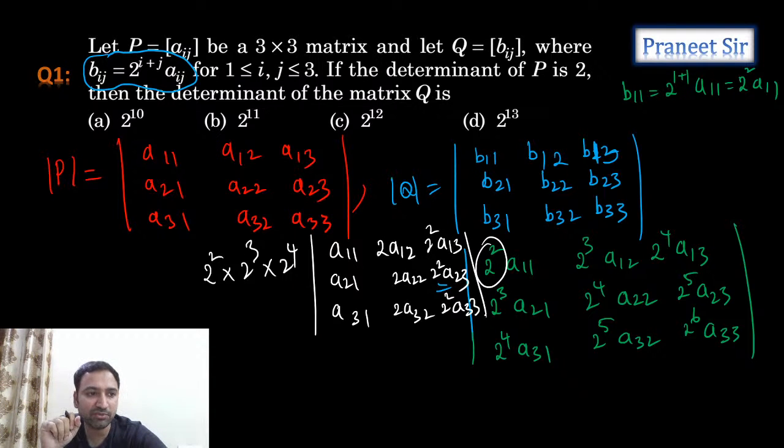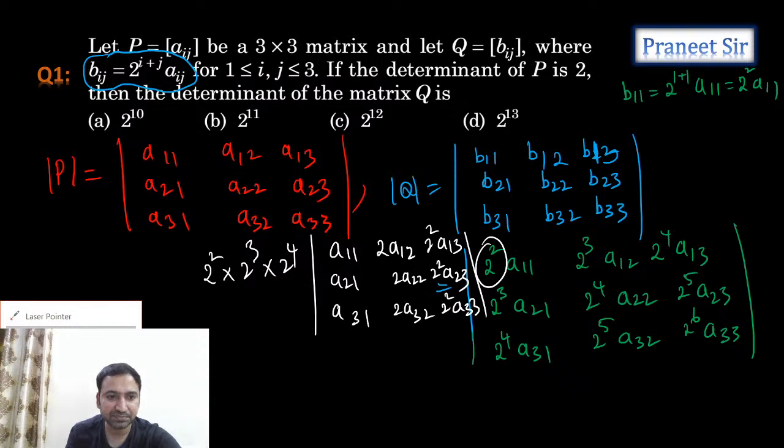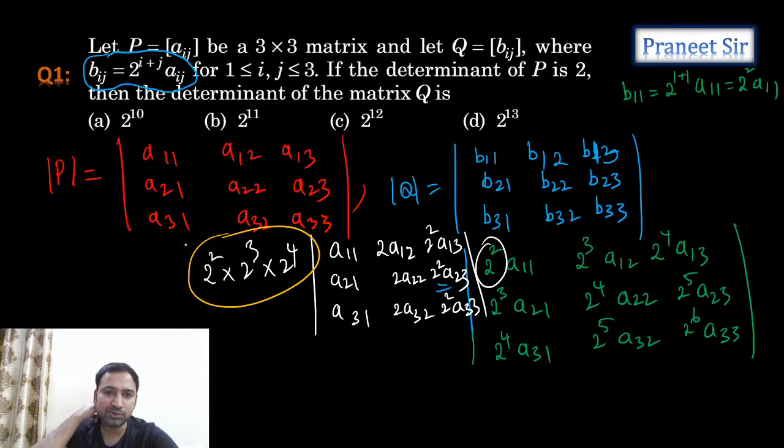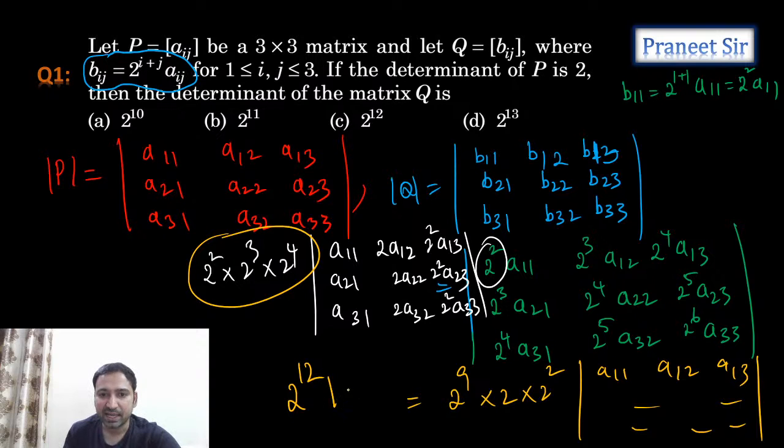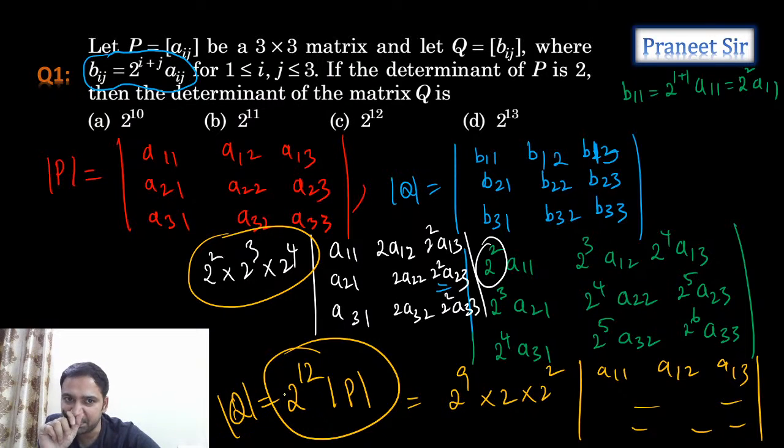Correct. And again, from the second column we can take 2 outside, and from the third column we can take 2 square outside. If you take it like this, how much do we get, guys? Already 2 square into 2 cube into 2 power 4 is 2 power 9. So finally we get 2 power 9 into 2 square into the remaining, which is the same: A11, A12, A13 like this. So in total we get 2 power 12 into the determinant of P. Can I write det Q is equal to 2 power 12 into det P?